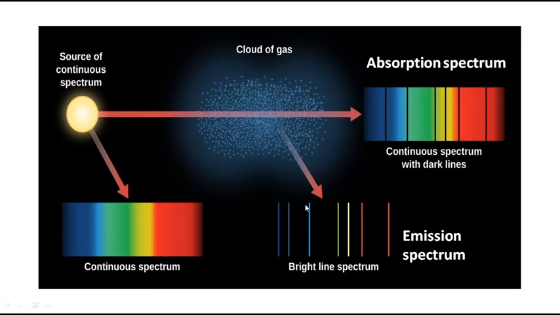Sometimes if you pass the white light into gas particles that are hot, whereas when it was cold you got a continuous spectrum with dark lines, now if you observe the radiation coming out of those hot gas particles, you can see a dark spectrum with only a few radiations.